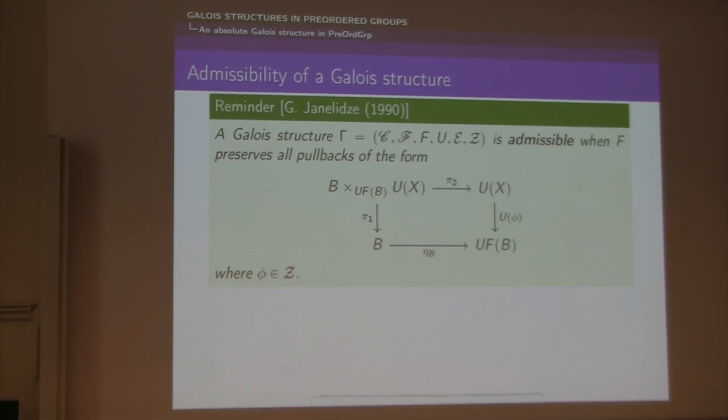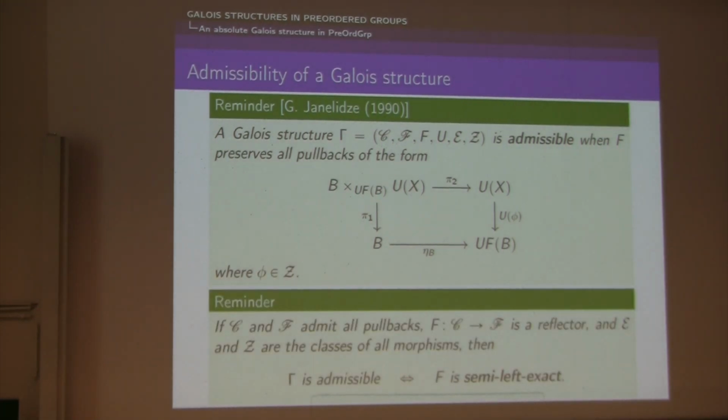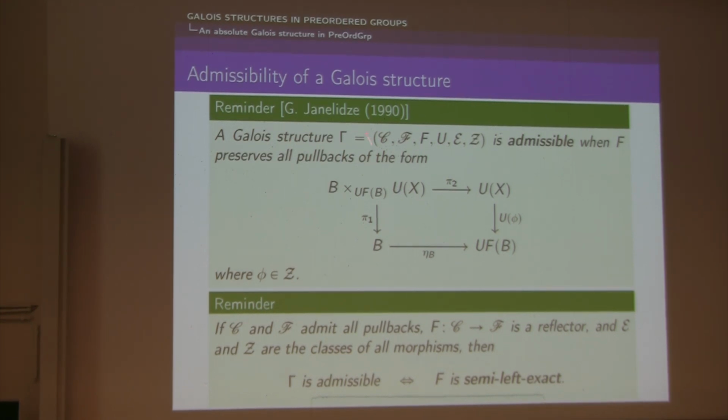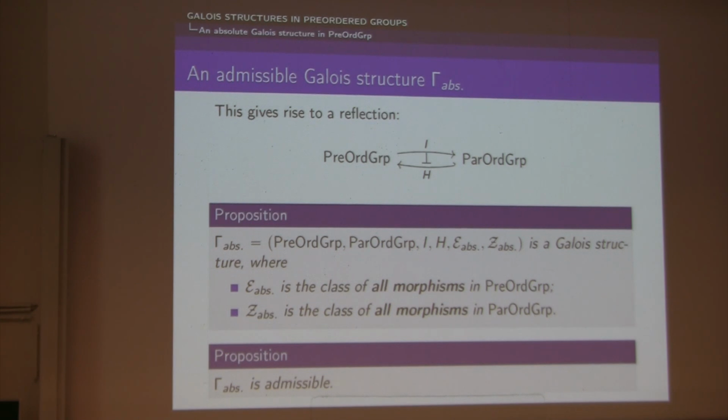Now, we have a general result which says that if C and F are two categories which admit all pullbacks, the functor F is a reflector and the Galois structure gamma is absolute, then we have this equivalence. So gamma is admissible if and only if the reflector is semi-exact. And it turns out that we are in such a situation since the two categories here are both complete, so in particular admit all pullbacks.